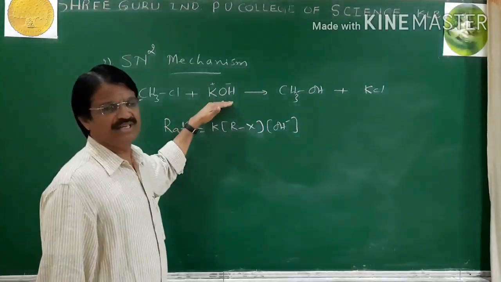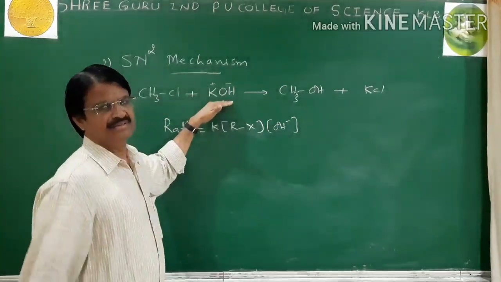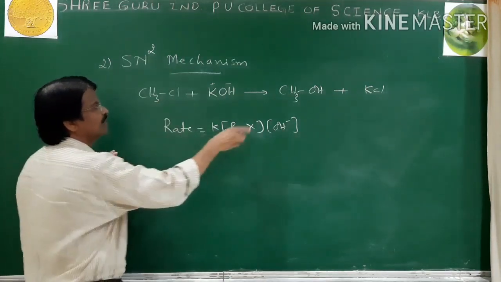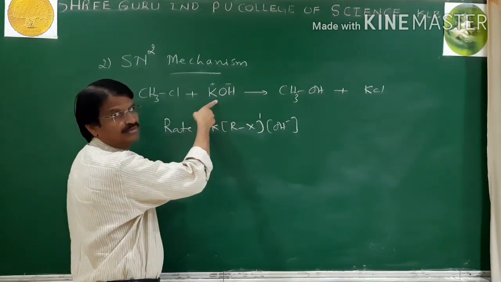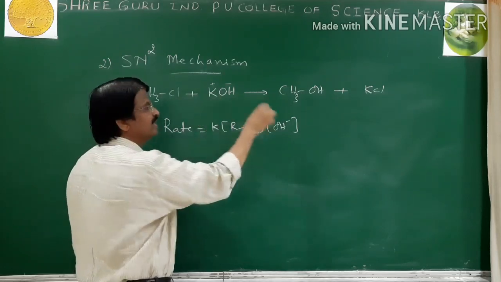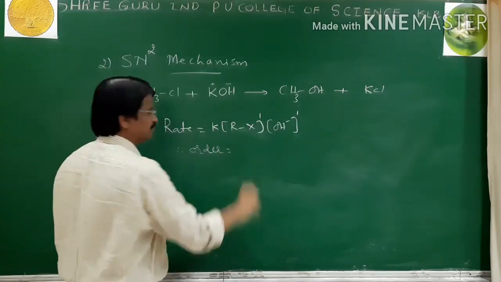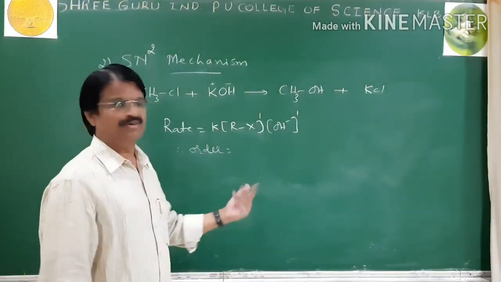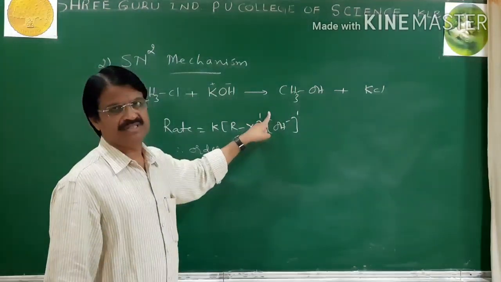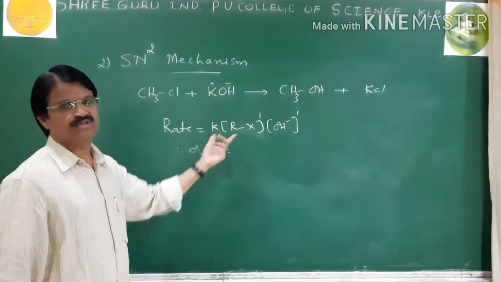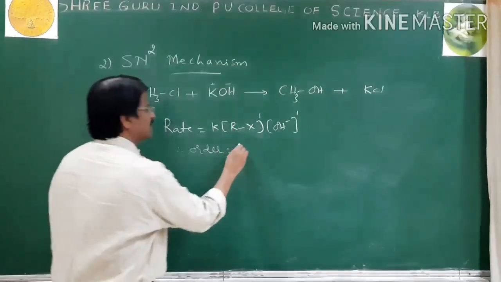Double the concentration of OH, the rate doubles. Therefore the order with respect to methyl halide is 1, and the order with respect to the nucleophile is also 1. Therefore, the order of reaction equals 2. The definition of order: the sum of the powers of the molar concentration terms in the rate law is called the order of reaction. Therefore, add these two.